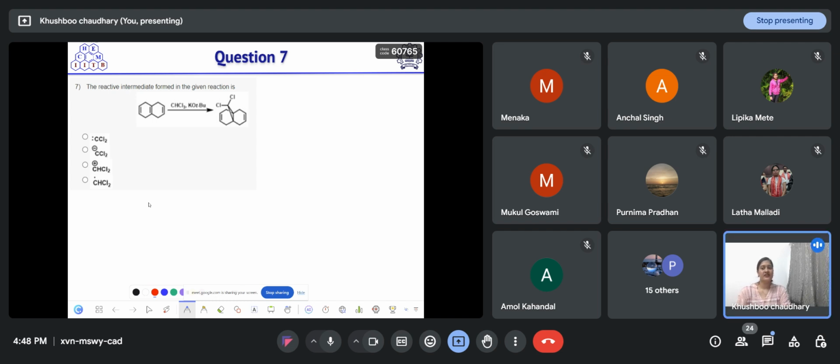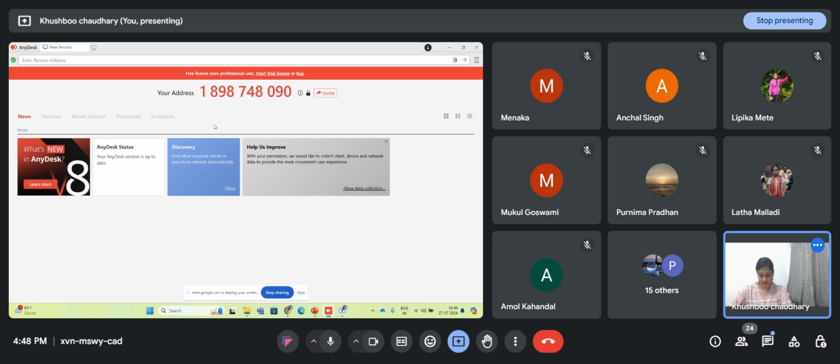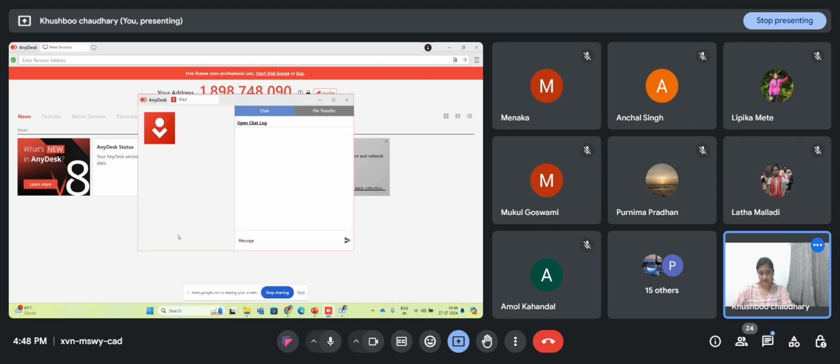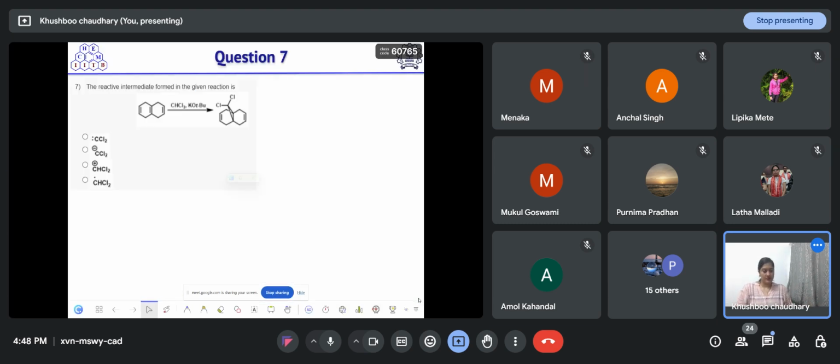So this is the next question. The reactive intermediate formed in the given reaction is. So you have to find out the reactive intermediate that can be formed in this reaction.